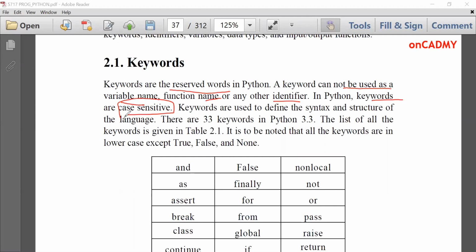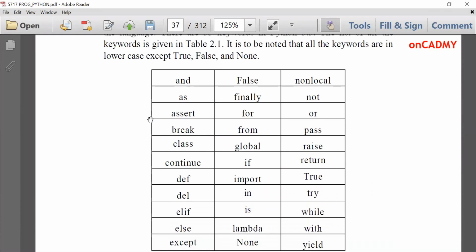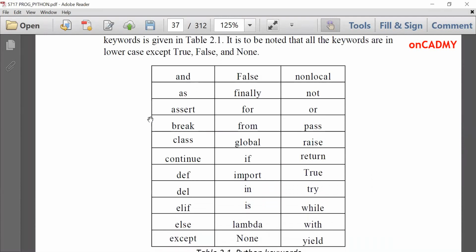And in Python, keywords are case sensitive. Case sensitive means if I write this in small letters, then it should be written in small letters only. If I write it in capital letters, then it will not work. Similarly, I can see here, False is written where F is in capital and alse in small letters. So I need to mention False in these letters only. And similarly for other keywords, we need to be very specific about their case sensitivity, whether we write them in small letters or capital letters.